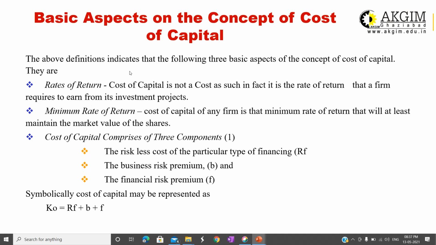So B plus F will give you the overall cost of capital. This is the general equation which will be used.